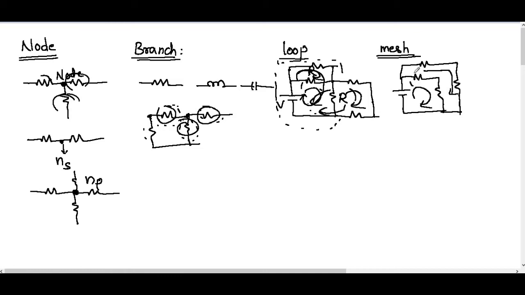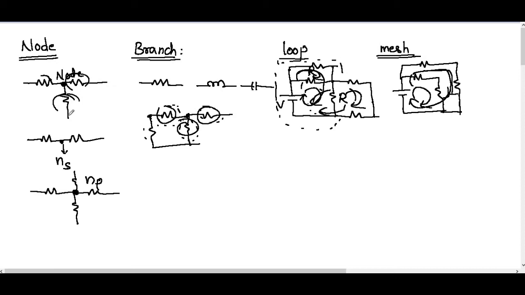But if you consider the whole circuit, this is not a mesh, because a mesh should not have an inner mesh in it. A loop may have inner loops, but a mesh should not. It must be a closed path, but should not have any other closed path in it. That is the main difference between a mesh and a loop.